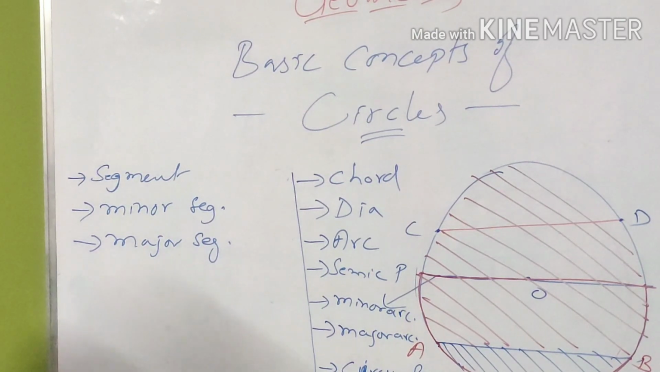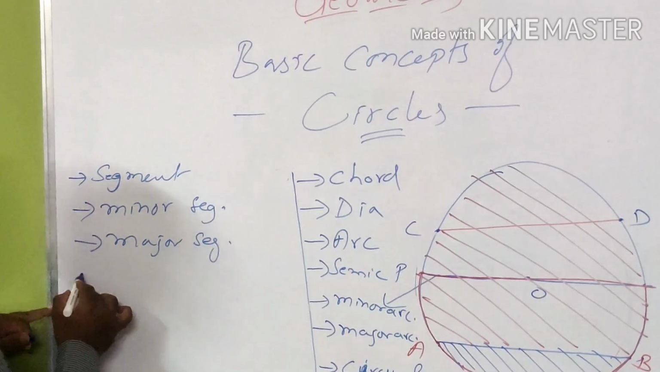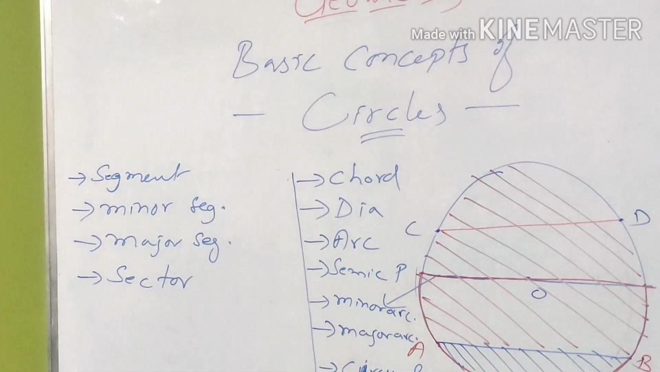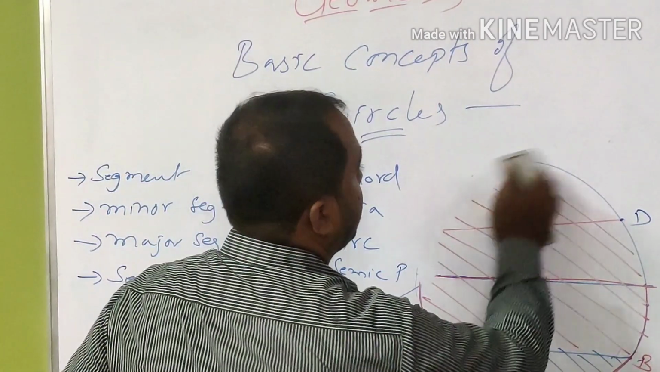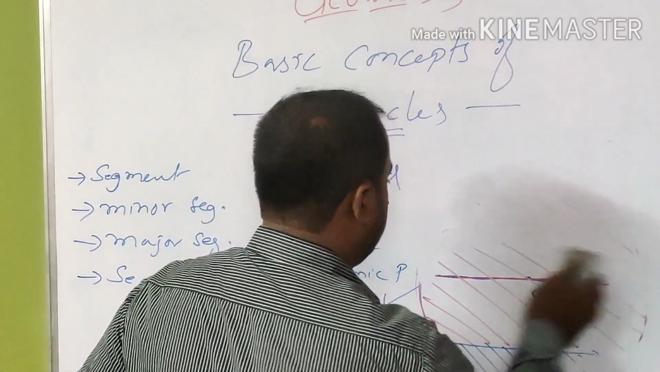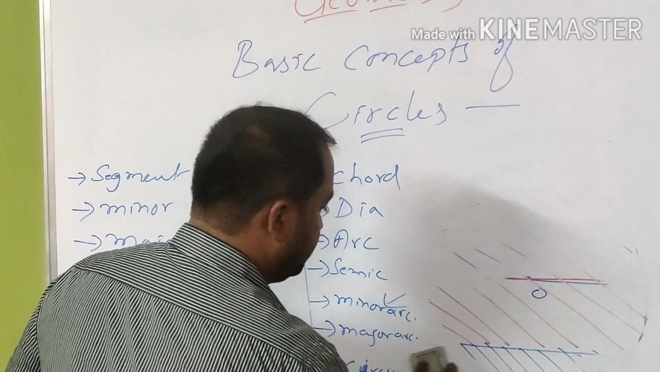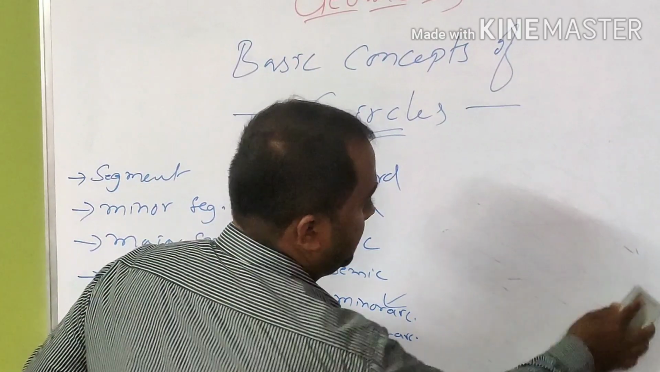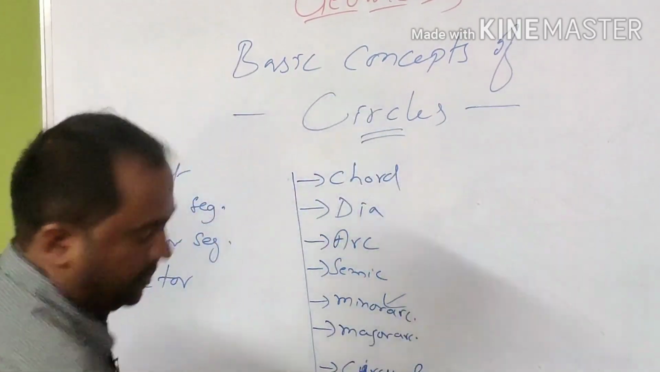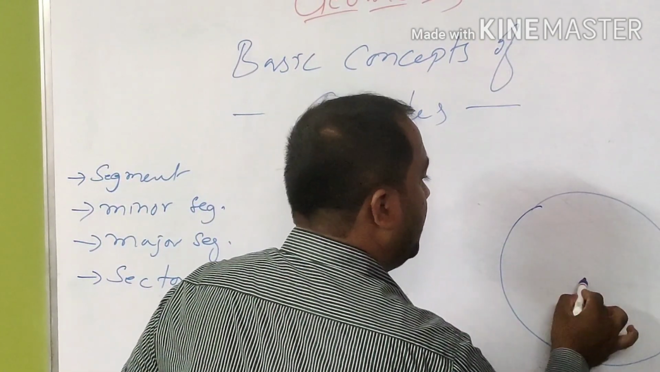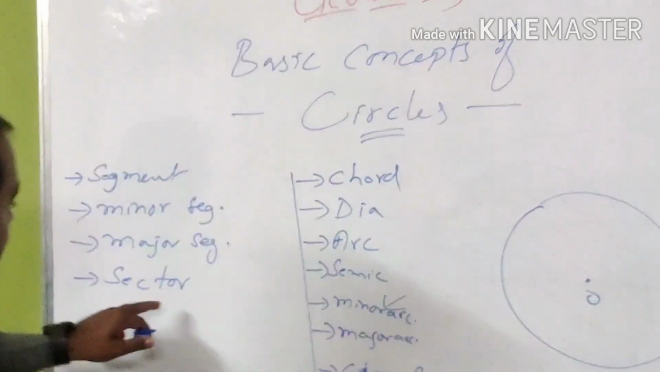Then we have the next one in the list, sector of a circle. Before starting the sector, let me erase the circle so that I can redraw, and we will start with a new figure. Now I am going to redraw a circle again with center O. Now we are going to see the sector.